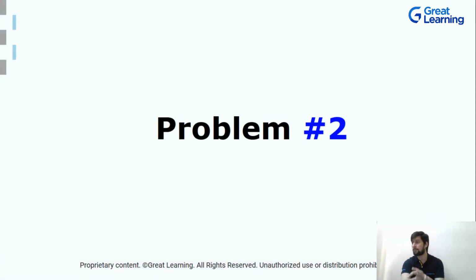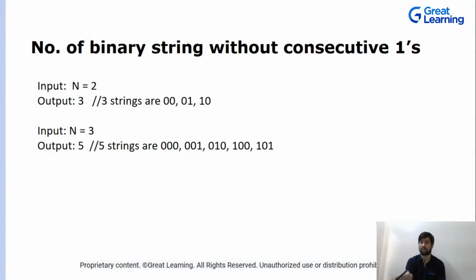Okay, so now let's see problem number 2, which is based on something that we have already seen. This was asked in Amazon. Let's see what this question is. This question is very simple, guys. So now focus: number of binary strings without consecutive ones.